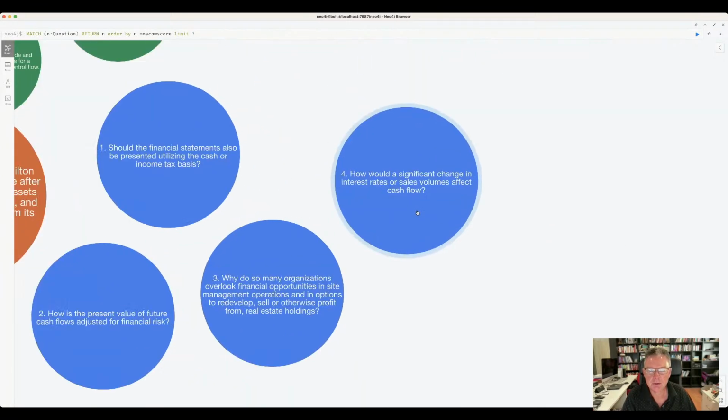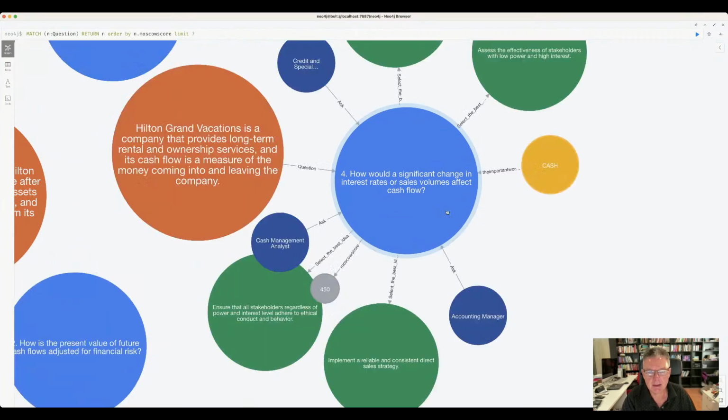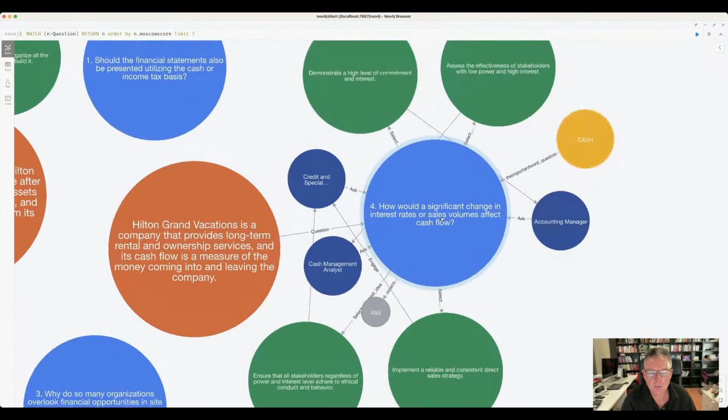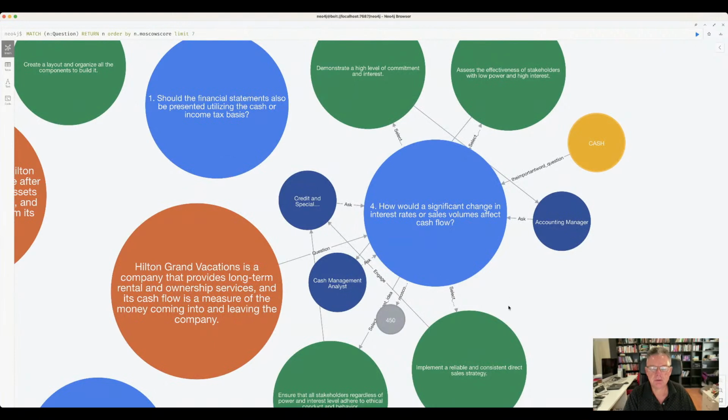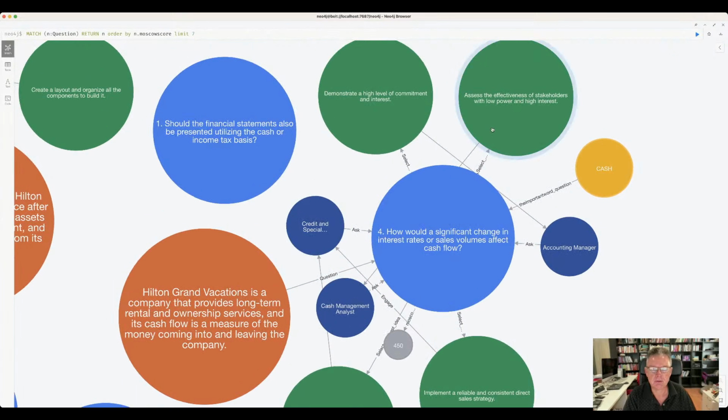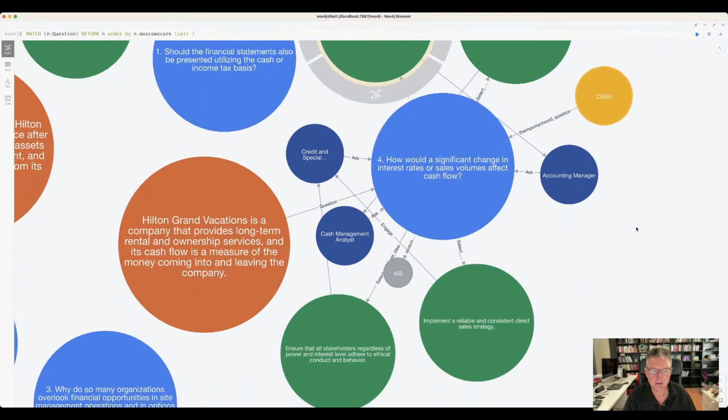Number 4, I'm quickly going through that because all the data is in here in the data set. How would a significant change in interest rates or sales volumes affect cash flow? Accounting manager, credit, cash management analyst, and have a look at these recommendations to make sure that we're taking care of those.